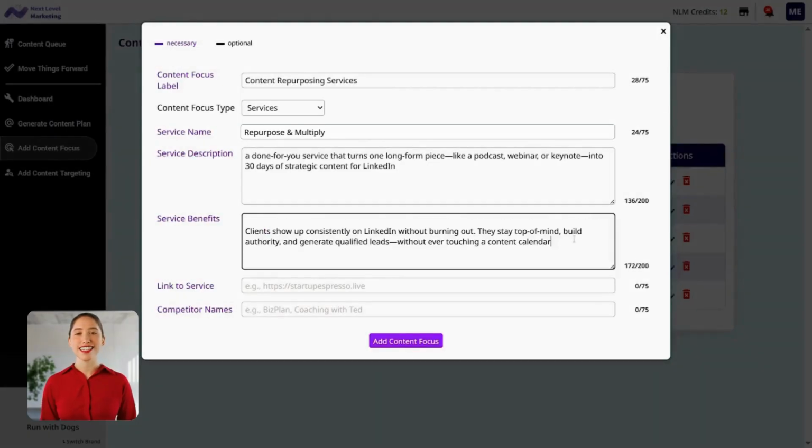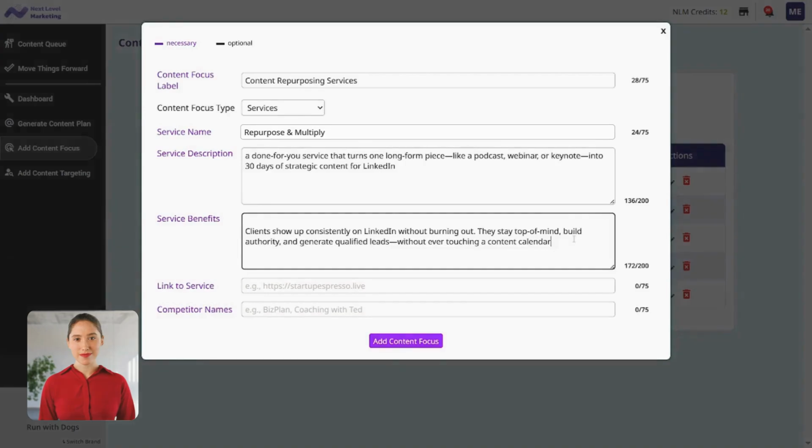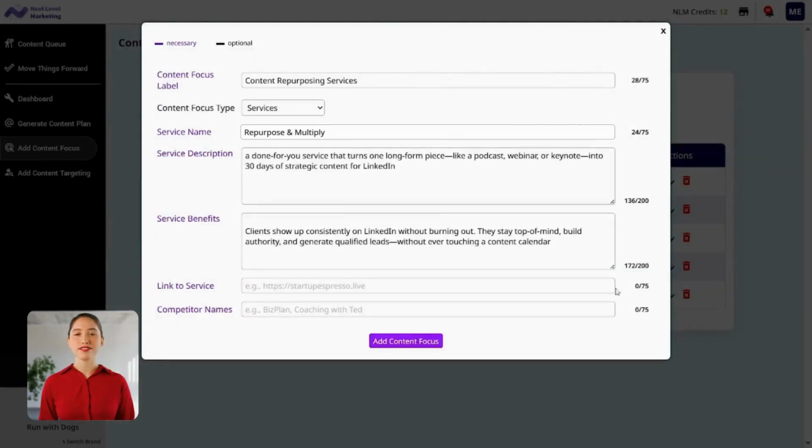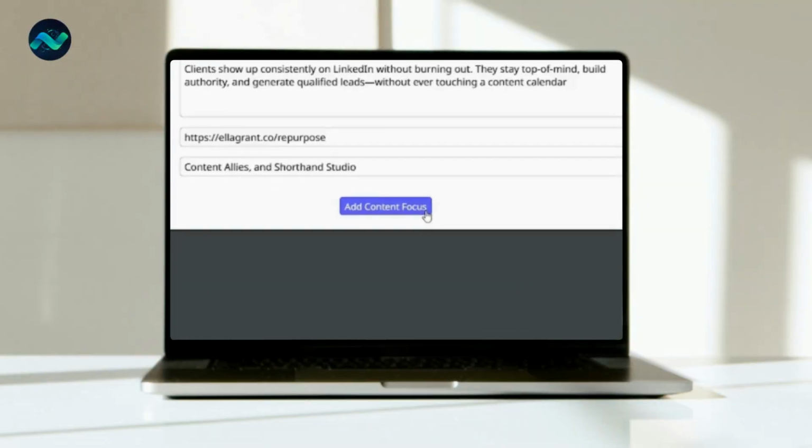Service benefits are where we drive the value home. Let's say, clients show up consistently on LinkedIn without burning out. They stay top of mind, build authority, and generate qualified leads without ever touching a content calendar. Now, for the link to service, I'll just paste in my link here. And for competitor names, I'll add 2 of my competitors, Content Allies and Shorthand Studio. Click Add Content Focus and you're done.